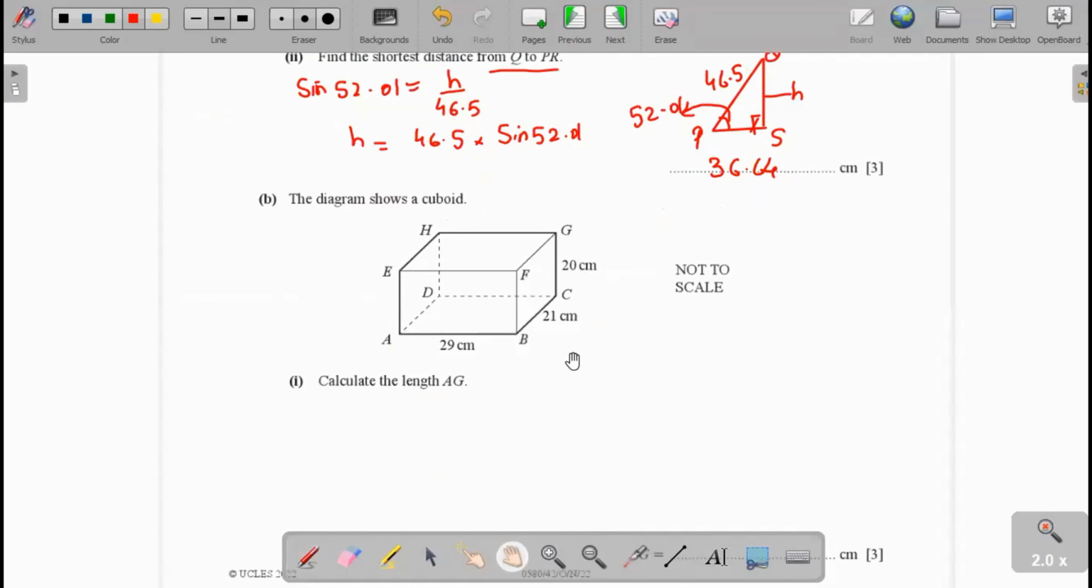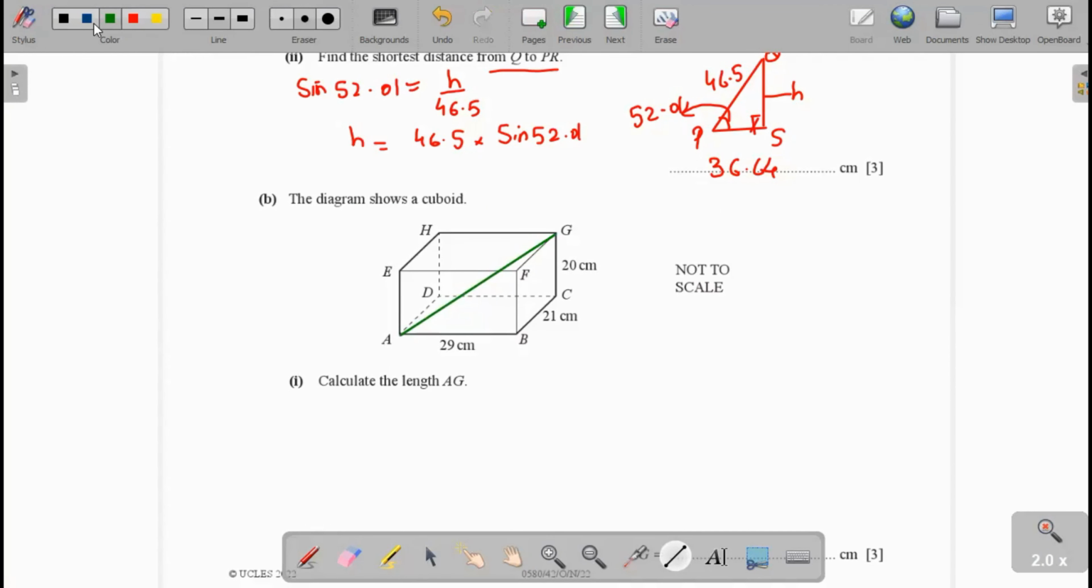Now the diagram P shows a cuboid. Calculate the length AG. To find the length AG, this is the AG length.